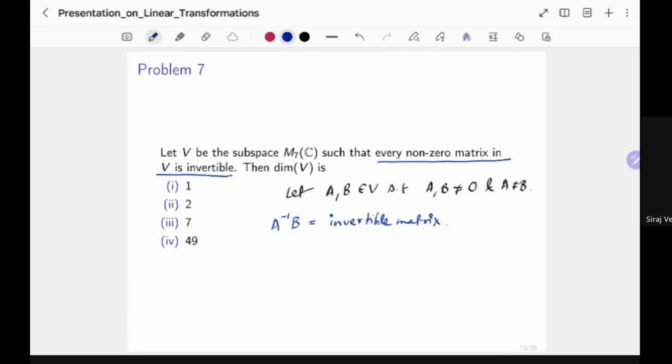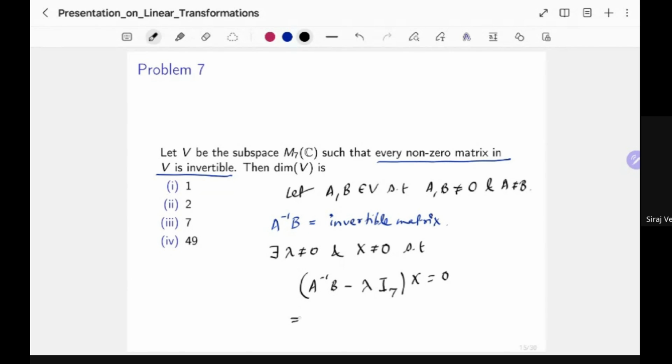So this is invertible, which means 0 cannot be an eigenvalue. That means there exists some eigenvalue lambda which is not equal to 0 and some non-zero eigenvector x, such that A inverse B minus lambda times the identity matrix, in this case the identity matrix of order 7, times x must be equal to 0.